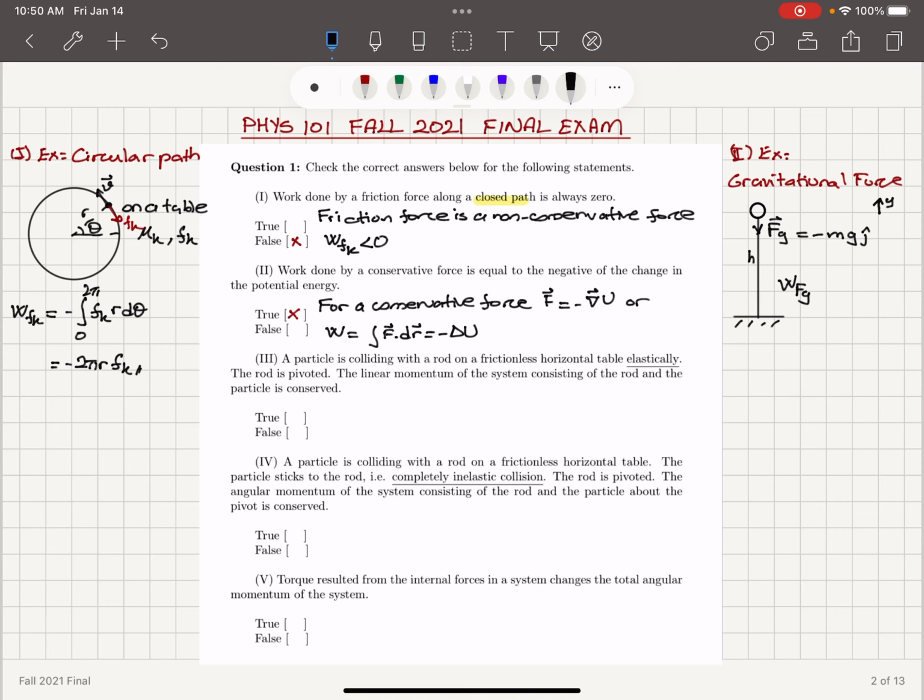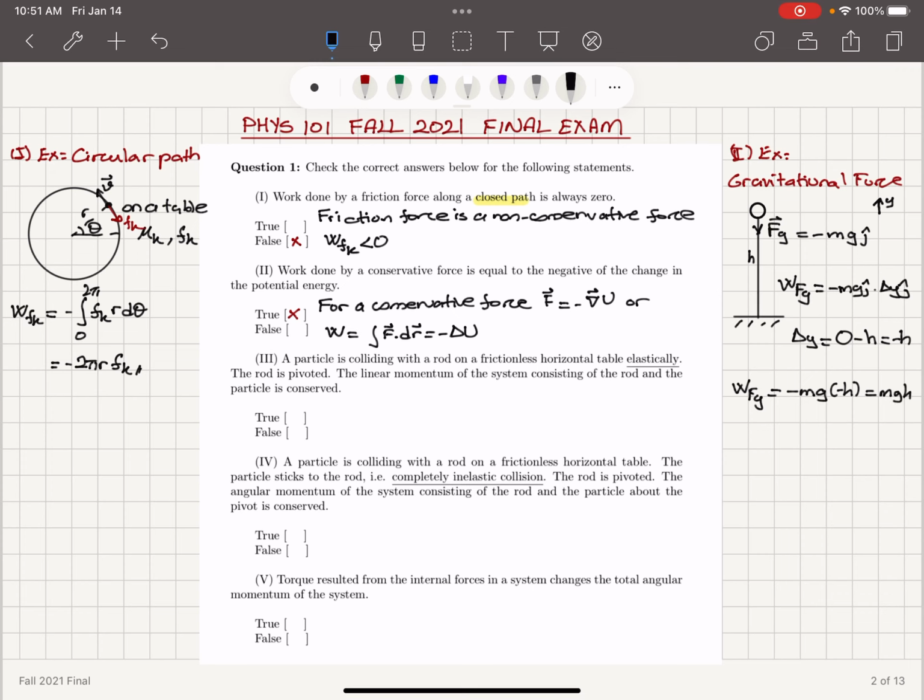The work done by the gravitational force, because it's a constant force, is minus mg j hat dotted with the displacement delta y j hat. Now, what is delta y? Delta y is final position minus initial position, so it is minus h. So I will find that the work done by the gravitational force is minus mg times minus h, which is mgh.